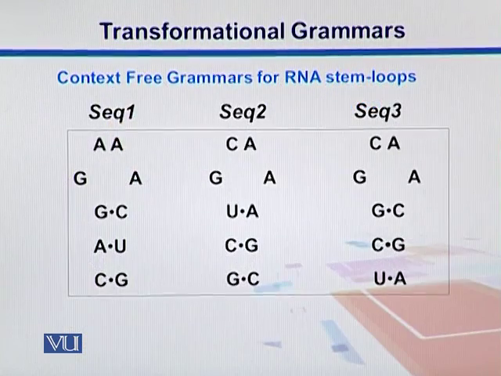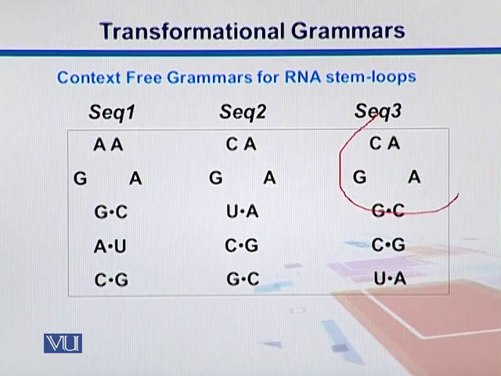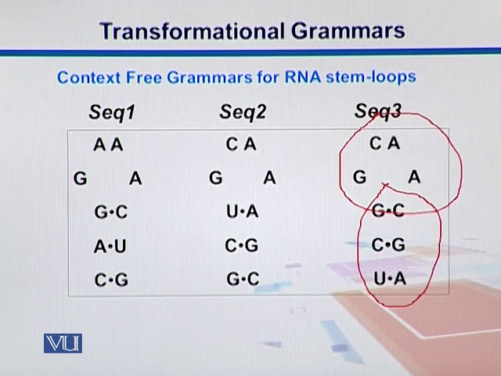So for example, we have a sequence 1, then a sequence 2, then a sequence 3, and these are all RNA stem loops. Remember guys, in the stems you have, on one side, a hairpin-like structure. So you have these bulges where these nucleotides are not complementary, or they are not actually binding to one another. In this way they push each other's nucleotides apart. So you will have a bulge, and then we have those perfect bindings down there. So in this way you have the stems. So we have stems and loops. This structure is known as stem and loops. How can we produce these stem and loops?